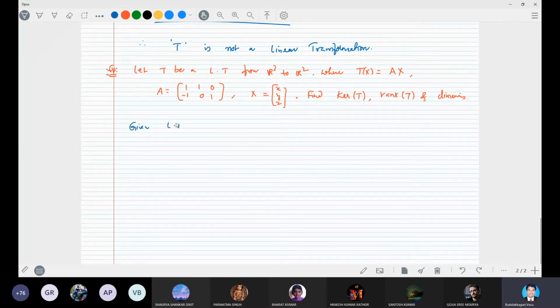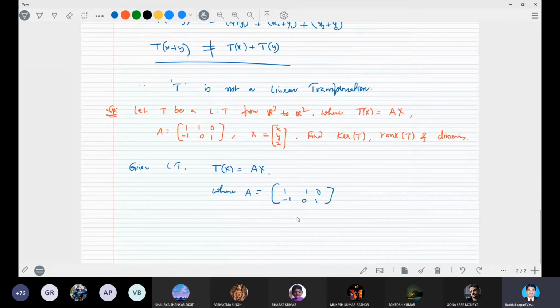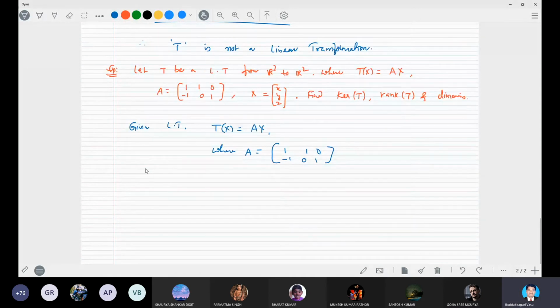The linear transformation is T of x is equal to A into x, where A is the matrix 1 1 0, minus 1 0 1. Now we have to find the kernel of T. So how can we find the kernel of T?